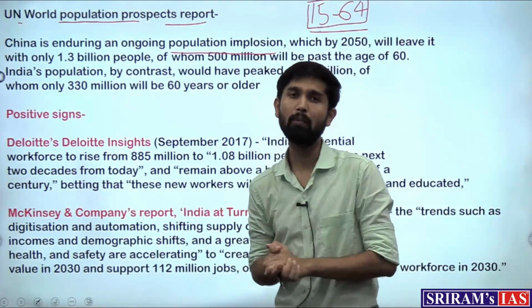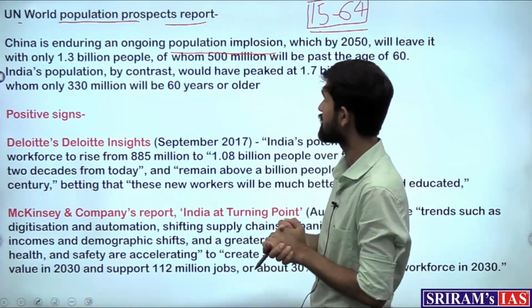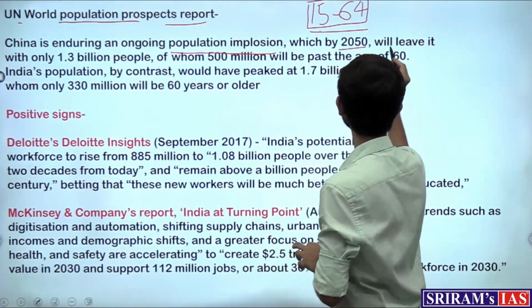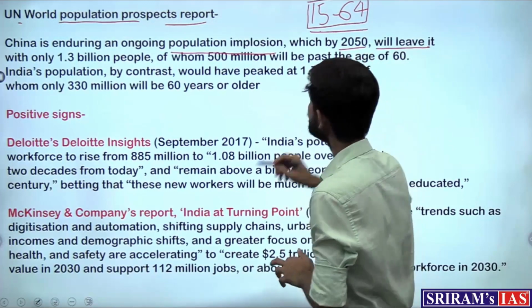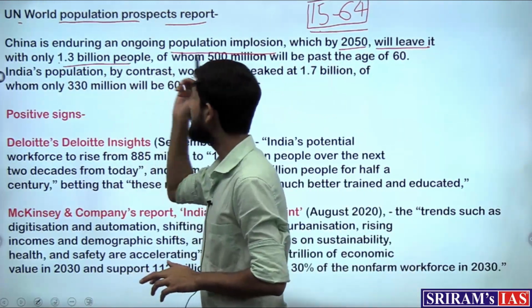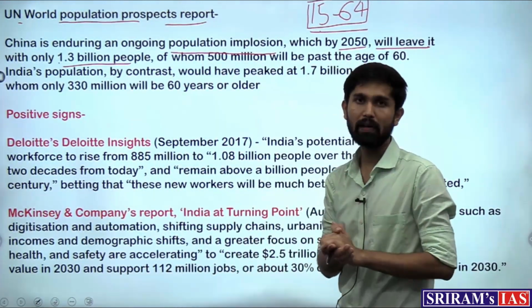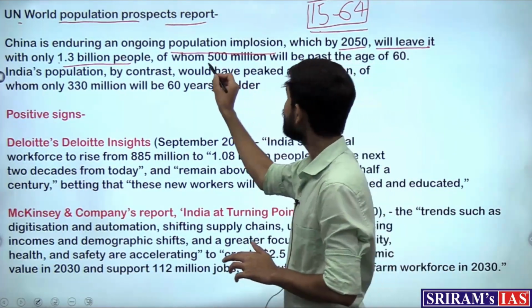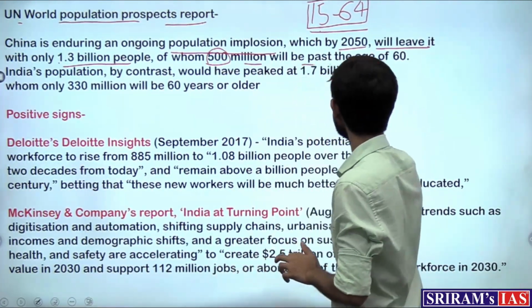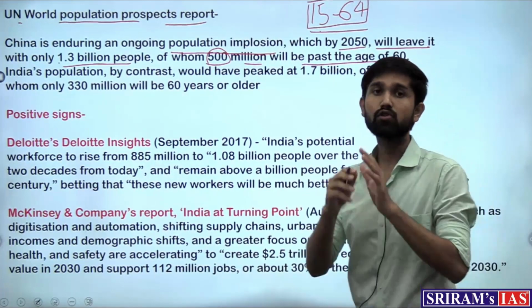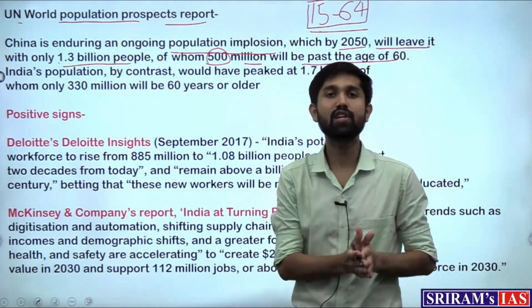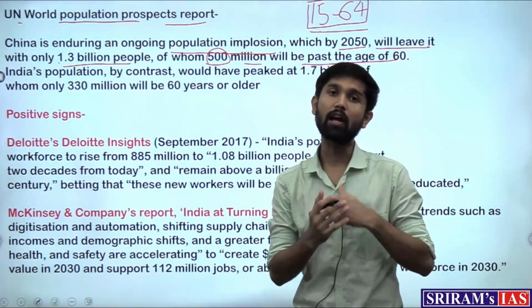Due to that population implosion, by 2050, the report says that China will be left with only 1.3 billion people. So the population will get stagnated, of whom 500 million people will be past the age of 60. So a significant chunk of China's population will be aged population.